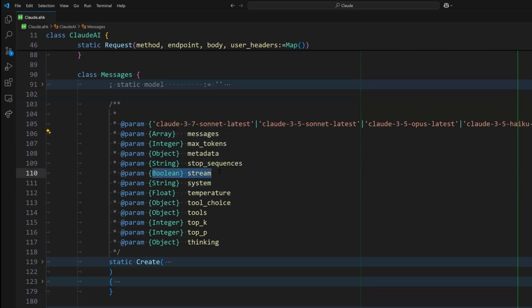I saw, I don't know if it was on the hero group or something, some people talking about the streaming of talking to AIs. And on both classes we are using, you can pass the Boolean to stream the responses. But the problem with that is you have to manually manage the streamed response, which is not an easy task.